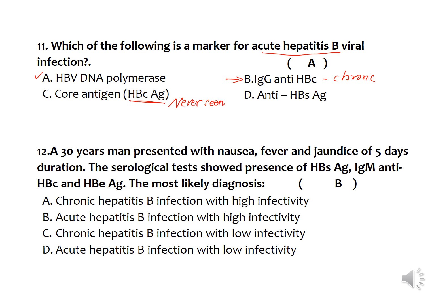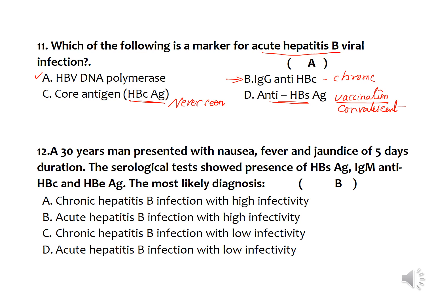And anti-HBs, that is antibodies against the surface antigen of hepatitis B virus, are protective in nature. These antibodies are seen in the body following vaccination, or during the convalescent phase. During the convalescent phase you can see them, but not in the acute hepatitis B viral infectious stage.